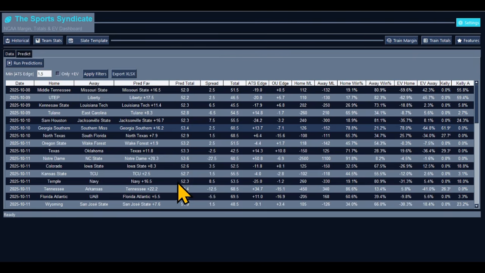Temple versus Navy. Navy plus 16.5 to win and cover. The over and under, right on par. It's just hard to call that one, guys. Very hard. Over and under edge is minus 1.2. Very hard to call that one.